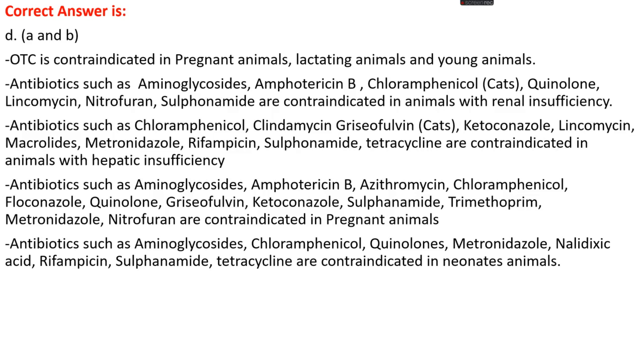Okay. Antibiotics such as aminoglycosides, amphotericin B, azithromycin, chloramphenicol, fluconazole, quinolones, griseofulvin, ketoconazole, sulfonamides, trimethoprim, metronidazole, and nitrofurans are contraindicated in pregnant animals because they can cross the blood-placental barrier and can harm the newborn. Antibiotics such as aminoglycosides, chloramphenicol, quinolones, metronidazole, nalidixic acid, rifampicin, sulfonamides, and tetracyclines are contraindicated in neonatal animals.